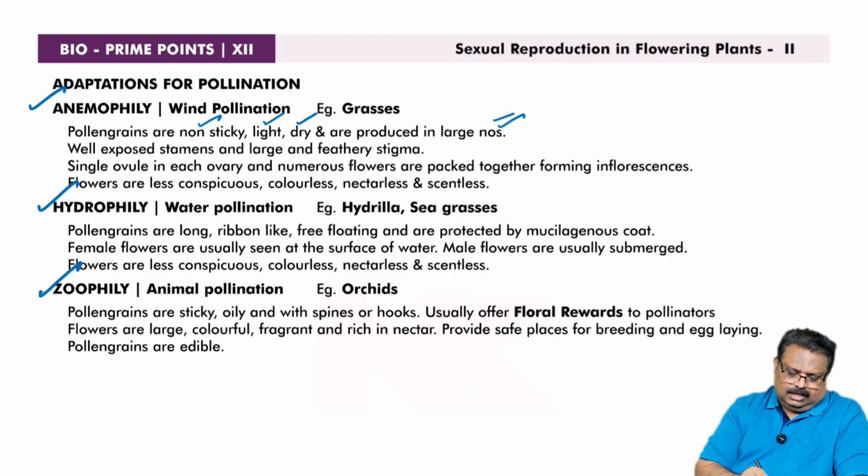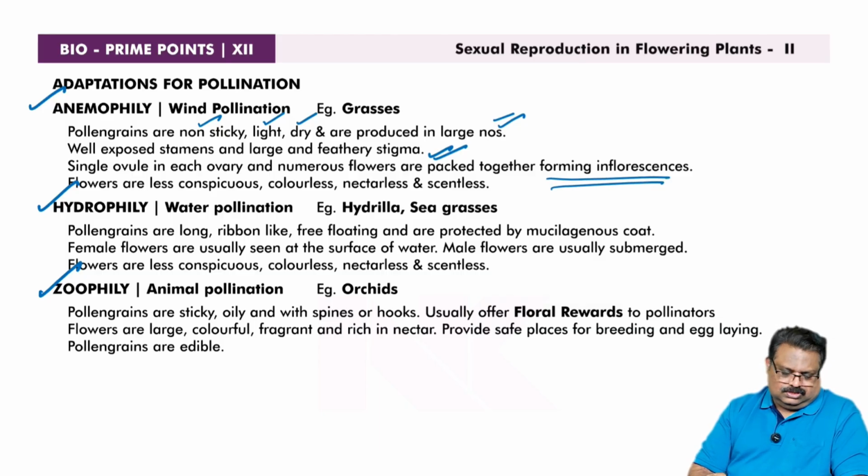The stamens and stigma must be well exposed, and the anthers and the stigma will be feathery. And there is a single ovule in each ovary, and numerous flowers are packed together, and the combination of flowers is called inflorescence. And there is no need of colorful flowers. Nectar is not needed. Conspicuous nature is not needed because the wind is the pollinating agent. The flowers are less conspicuous, colorless, nectarless, and scentless.